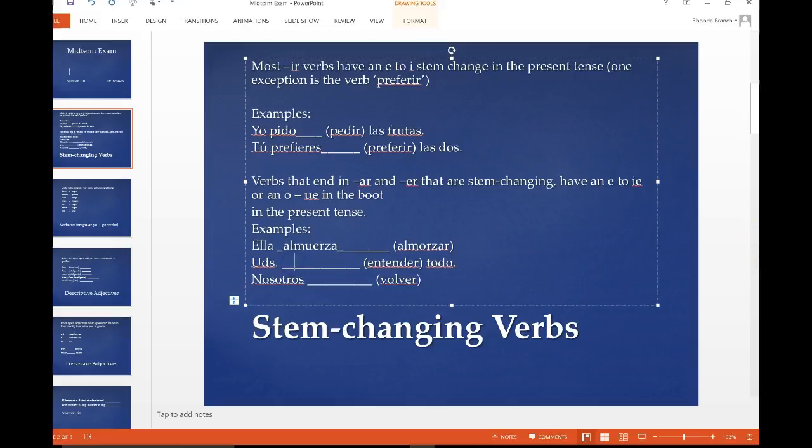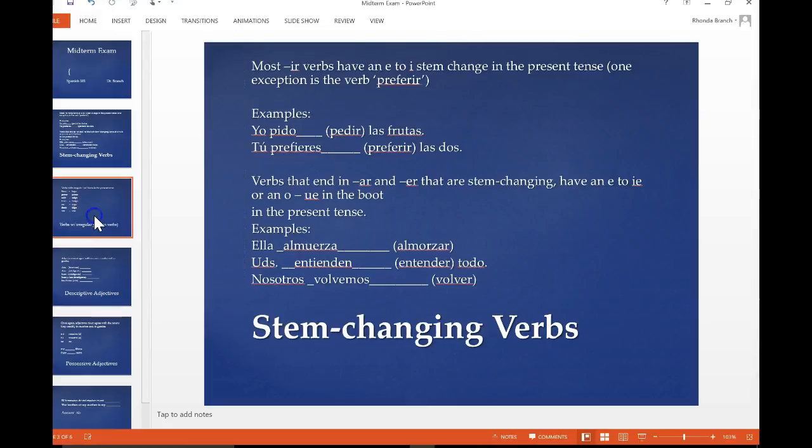Ustedes entender. Here you have two E's again. So you're going to have ENT, IEND. And ustedes is third person plural. Your ending for ER in third person plural is EN. All right, take a look at the next one. Nosotros. That's first person plural, which falls outside of the boot. You do not stem change in nosotros and vosotros forms. So your O is simply going to be an O. Okay? Your ending for ER in first person plural is EMOS. Okay? So I just wanted to point those out for stem change.